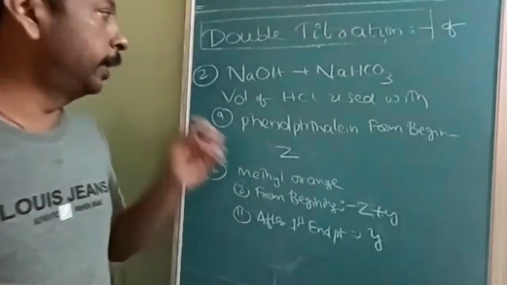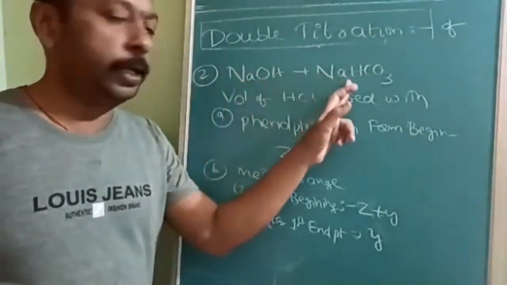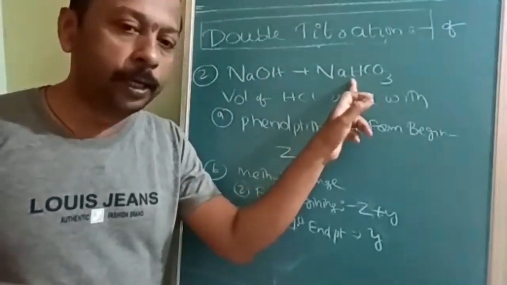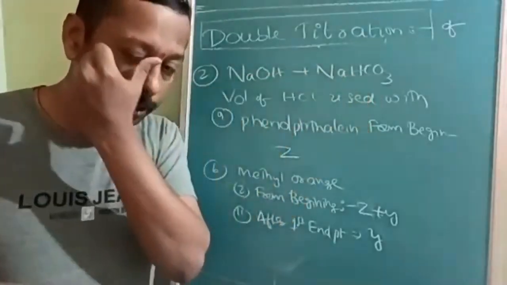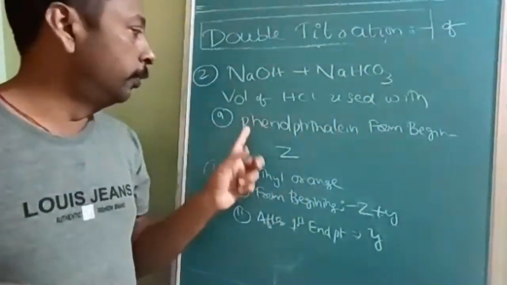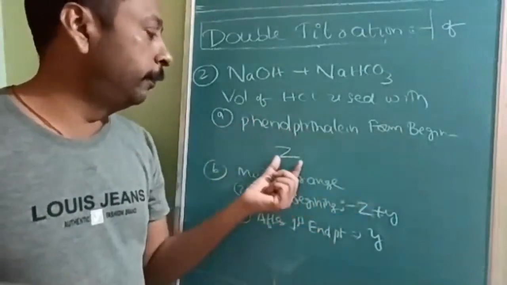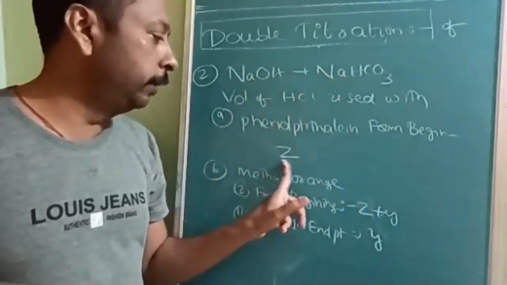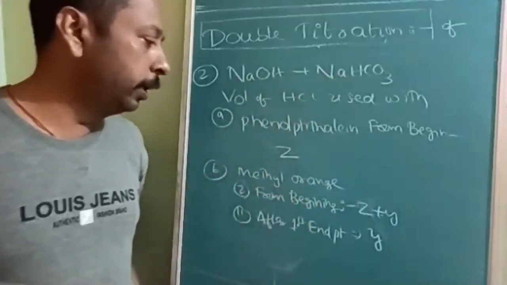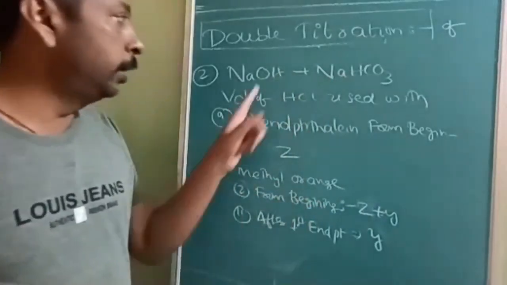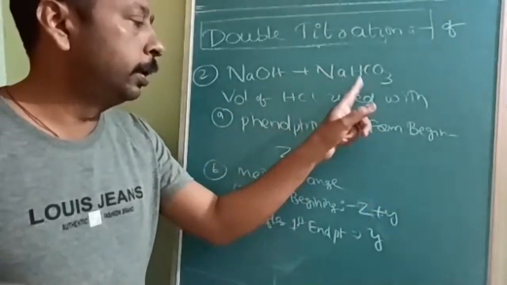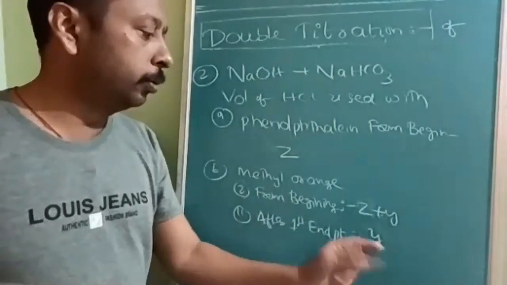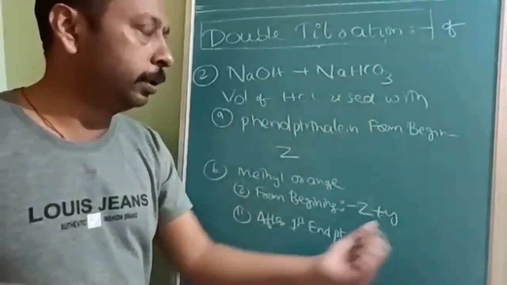Okay. Here the second double titration is between NaOH and NaHCO3. See, it can be titrated only for one hydrogen, so there is no problem. There will be a direct reaction. So with phenolphthalein from the beginning, if you are titrating NaOH and NaHCO3 with HCl, the volume will be Z plus Y. But if you are using methyl orange initially, it is for this Z and for this Y. After the second endpoint, that means only NaOH is titrated, so this Y will be only for NaHCO3.